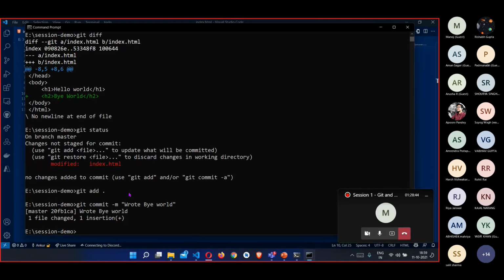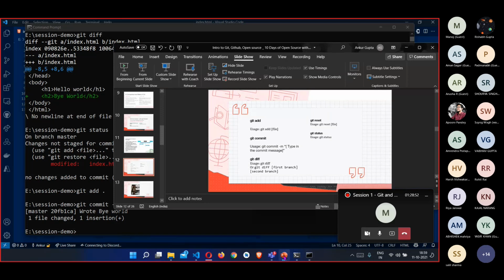So this is how we can commit our changes, how we can track our differences in the main system, in the local system, in the Git repository. So I can also reset my changes. So for example, I have made this commit by mistake. Then I can also reset the whole file, the index.html file, by using this git.